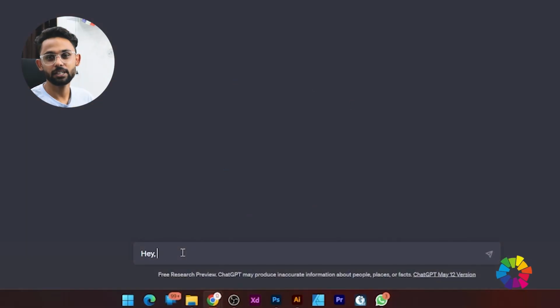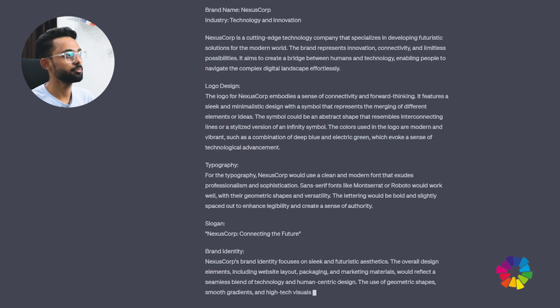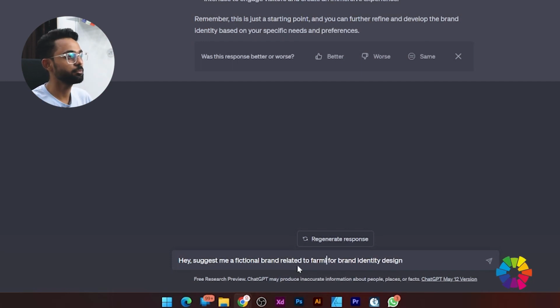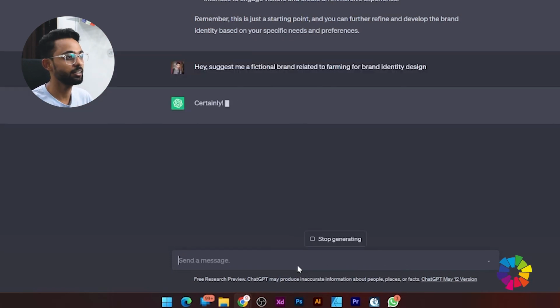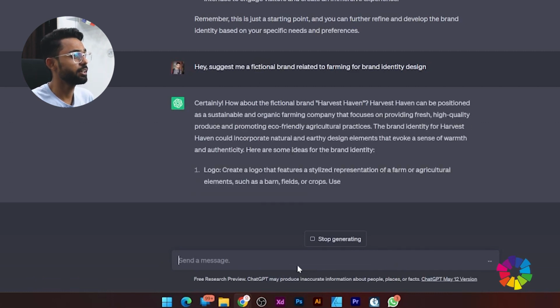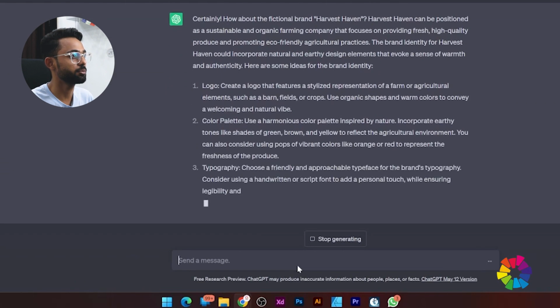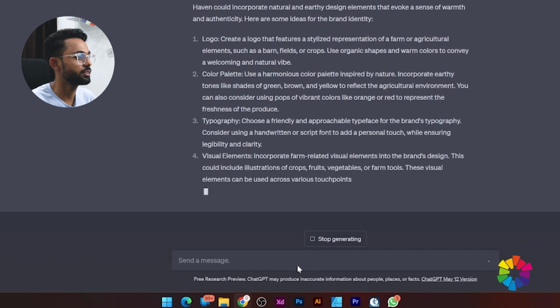I directly jump onto Chat GPT and ask it to suggest me a fictional brand for a brand identity design. But I got some technology and innovation company and I don't want to design a technology company logo, right? As I told you earlier, I would like to design a logo for a farming or food company. So I corrected my input: suggest me a fictional brand related to farming for brand identity design, and this is what we got. How about the fictional brand Harvest Heaven? Harvest Heaven can be positioned as a sustainable and organic farming company that focuses on providing fresh, high quality, authenticity